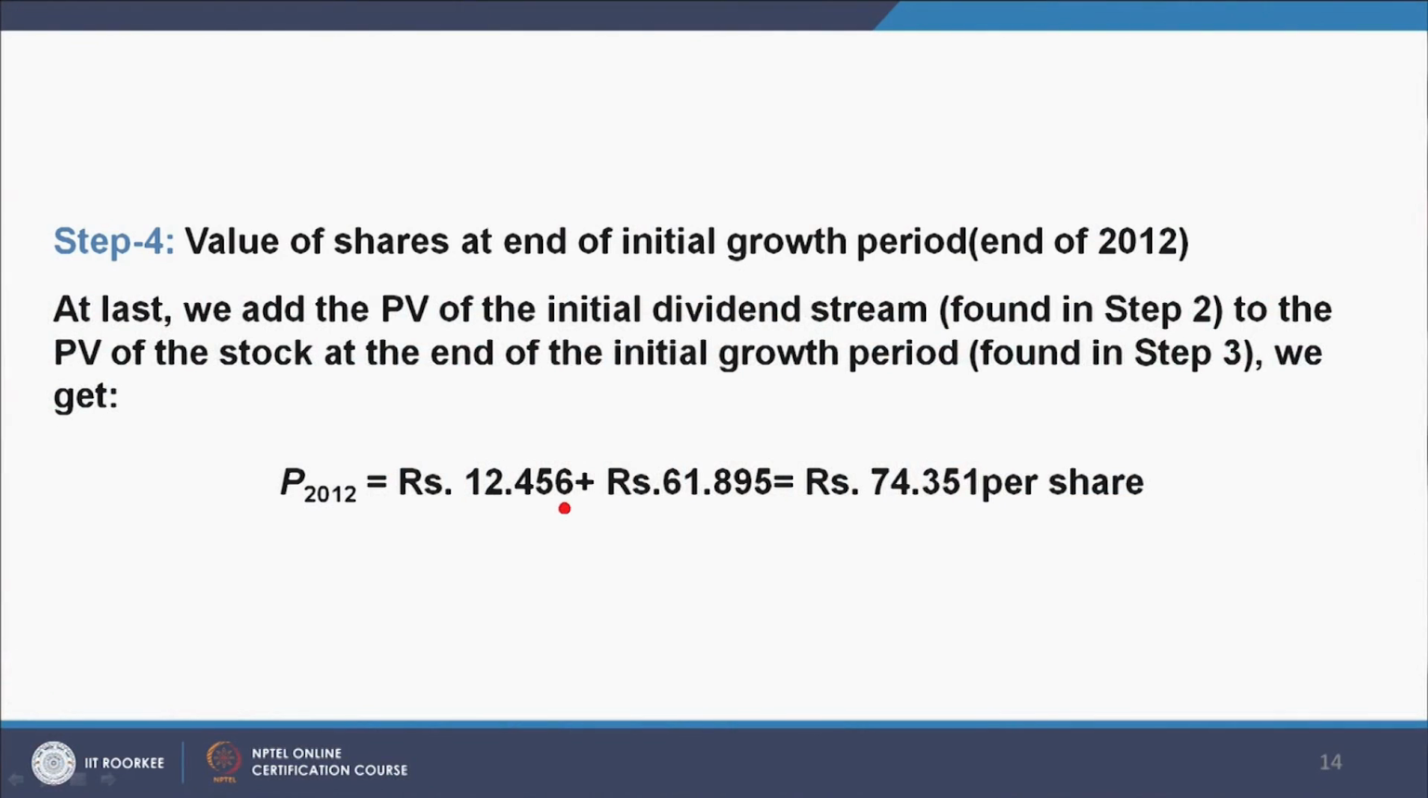Now, step 4, value of the shares at the end of the initial growth period, that is the end of 2012, is the present value of the 3 dividends we have already calculated, it is 12.456, and this one is 61.895. So, we add them up to rupees 74.351 per share. At last, we add the PV of the initial dividend streams found in step 2 to the PV of the stock at the end of the initial growth period found in step 3, we get this.